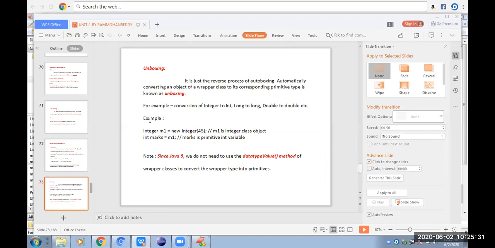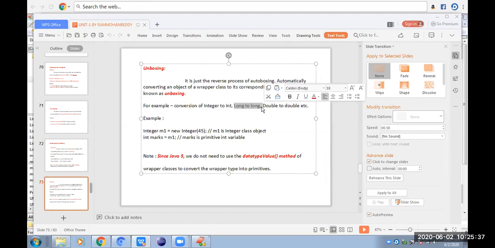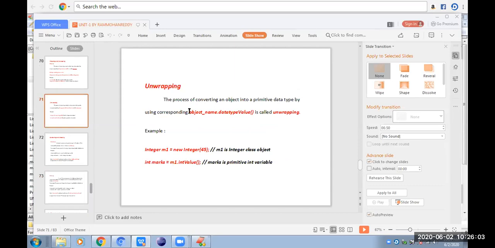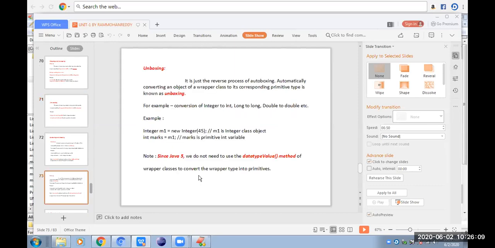See, here also the same thing. Automatically an Integer object will be converted to int, a Long object will be converted to long, a Double object will be converted to double, like that. For example, Integer m1 = new Integer(45). For the object m1 we are giving the value 45. After some time, that m1 is converted into the ordinary variable: marks = m1. That m1 is assigned to marks directly without using any special method. Previously we were using objectName.dataTypeValue, like m1.intValue(). Now we have no need to use those.